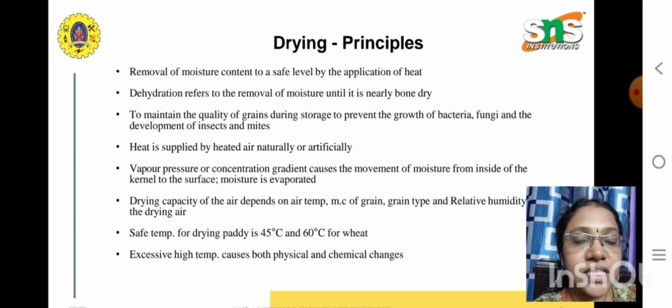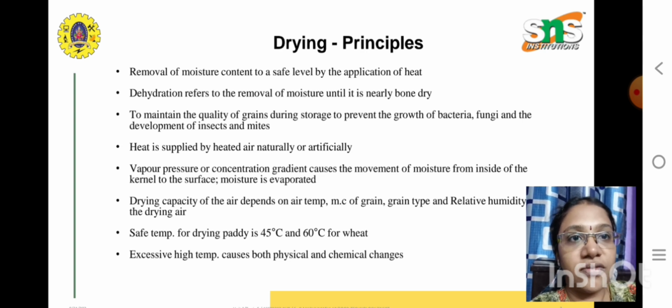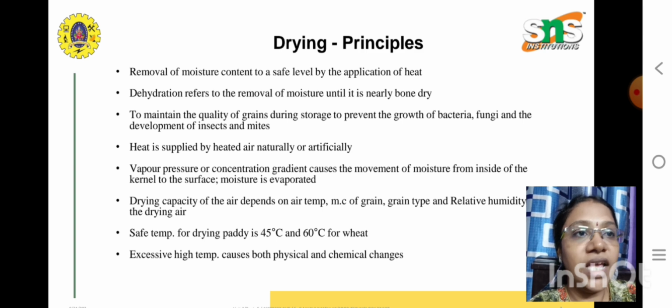So what happens is, dehydration will refer to the removal of moisture until it is bone dry. So that is a differentiation between drying and dehydration. In order to maintain the quality of the grains during storage, to prevent them from the growth of bacteria, fungi and the development of some infestation, for this purpose only the drying is being done.